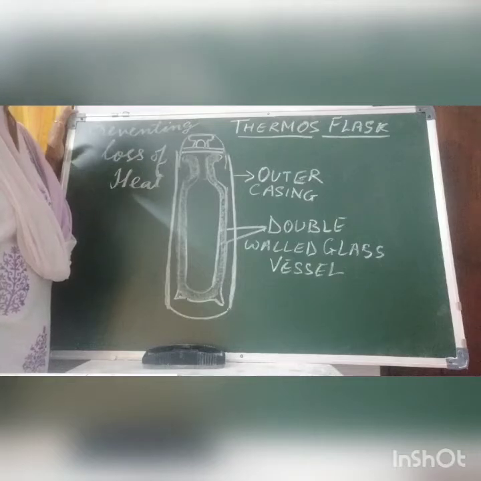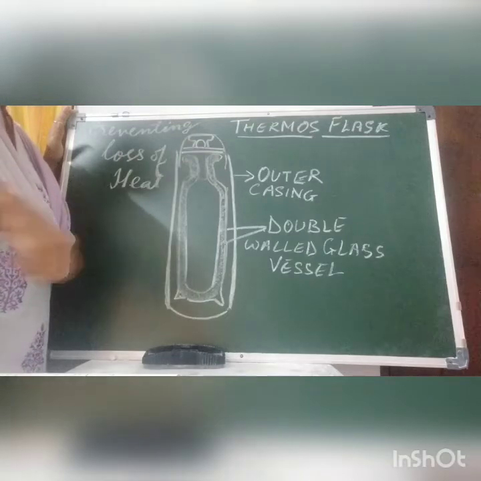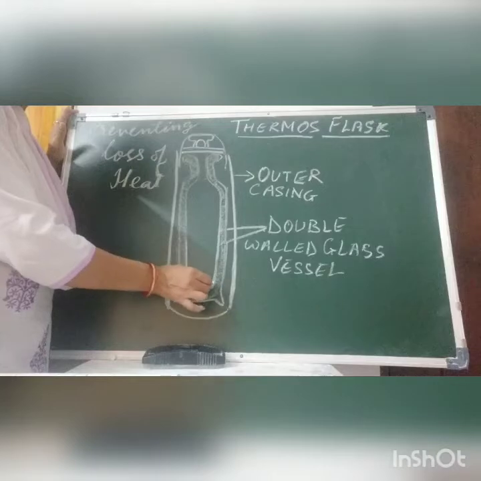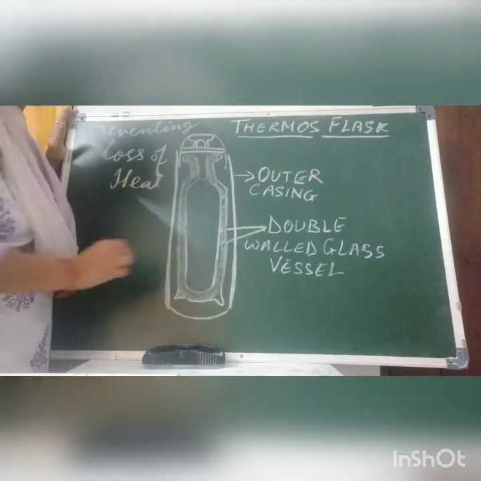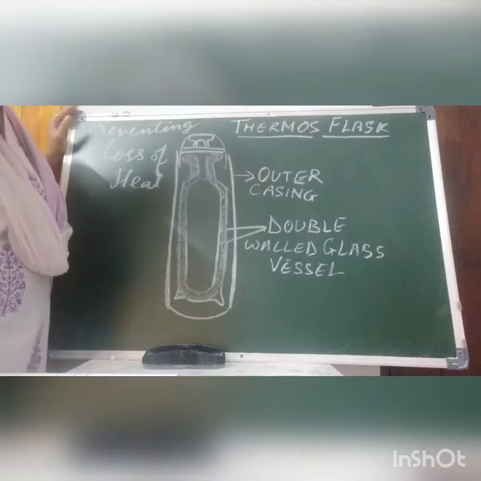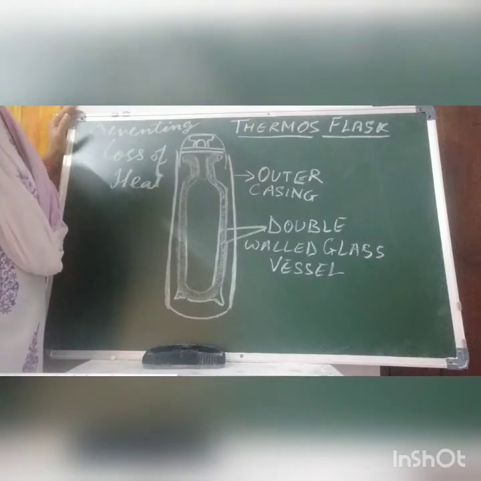You know, conduction cannot take place in vacuum. Convection also cannot take place in vacuum. So conduction and convection are minimized here by the creation of vacuum. This also reduces heat loss due to convection, as I told you, as there is no air.